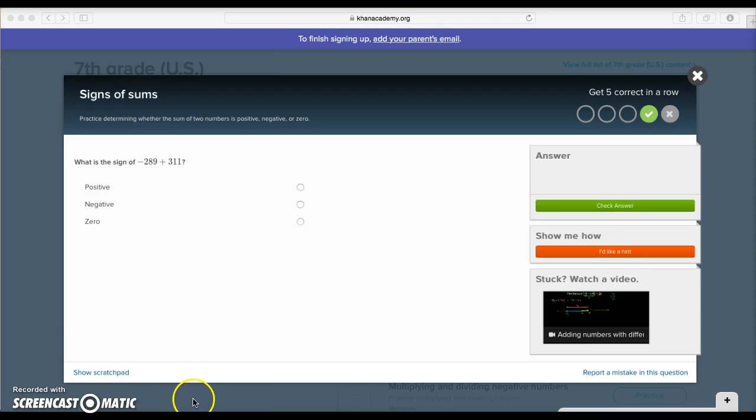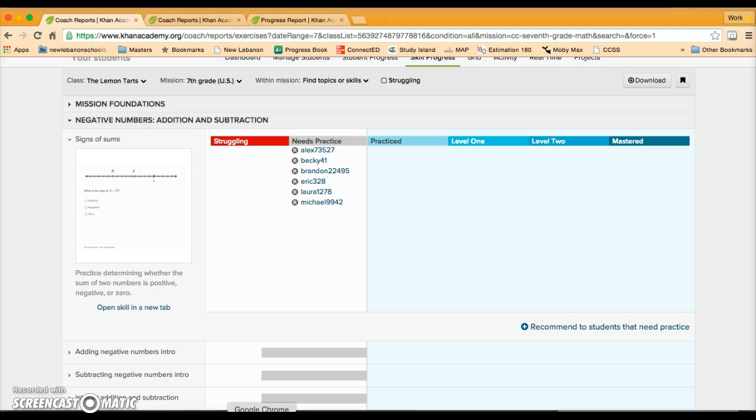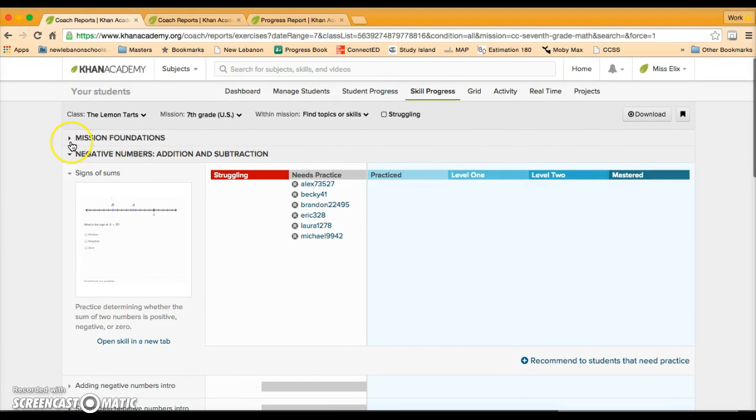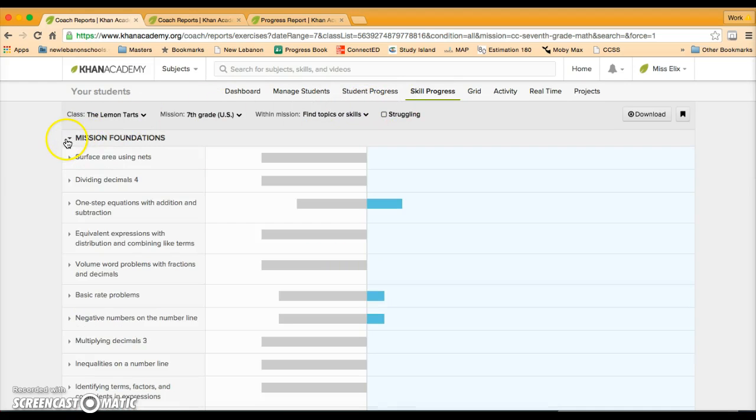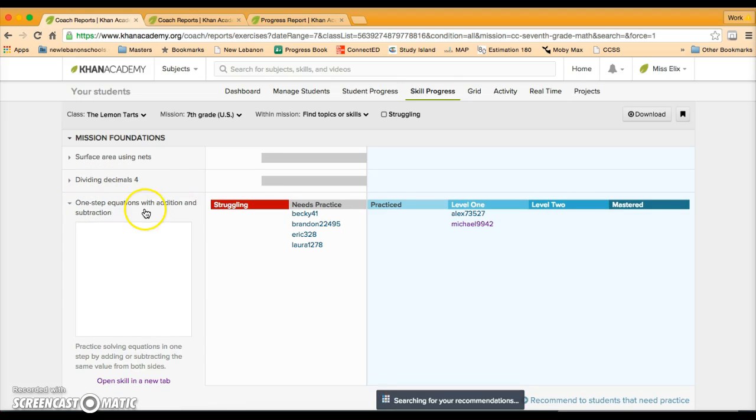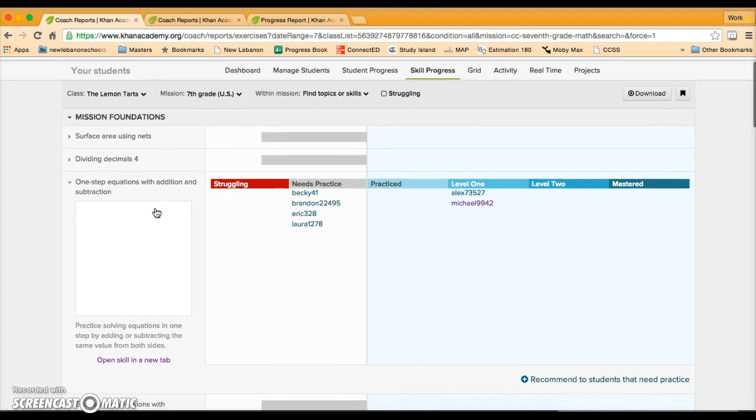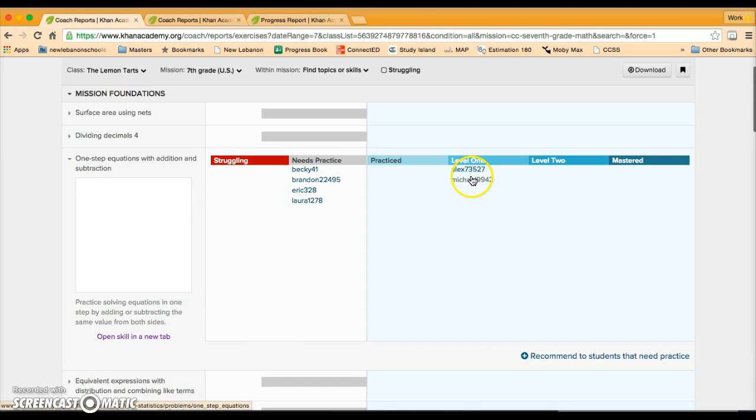One aspect of this website that I absolutely love is that it's basically real-time data that you're getting from your students. While your students are working on their end, you can go into your skill progress tab up at the top and click on whatever lesson they were working on. Earlier I did some trials with one-step equations with addition and subtraction, and I had these 2 students work and they leveled up.